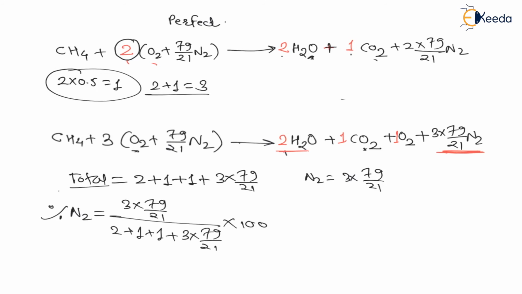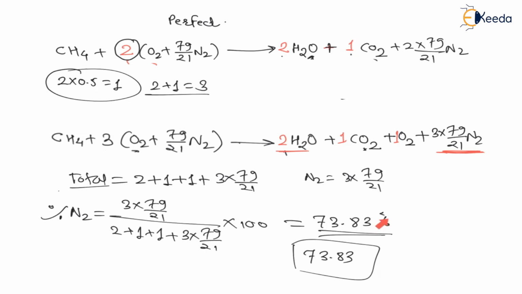Now let us solve this for percentage. Then you will get the percentage as 73.83%. Right. Therefore, in fill in the blanks, you have to type 73.83, because to type this percentage symbol there is no provision. Therefore, you have to type only the numerical answer. Therefore, there will be 73.83% nitrogen available in the exhaust for getting full marks.